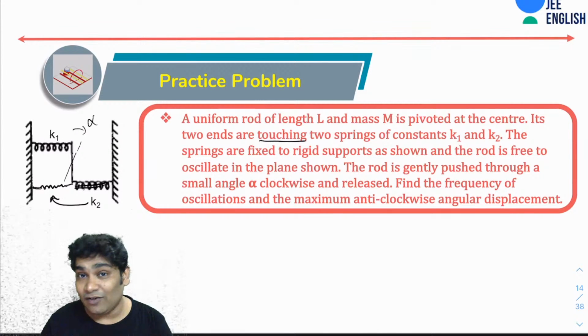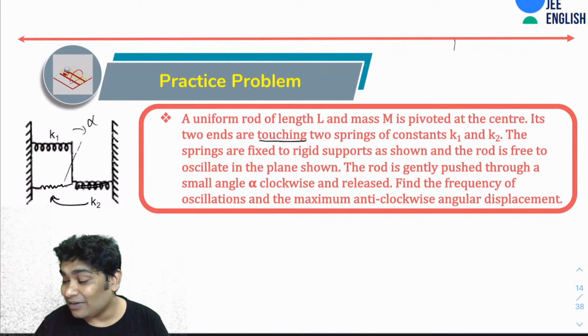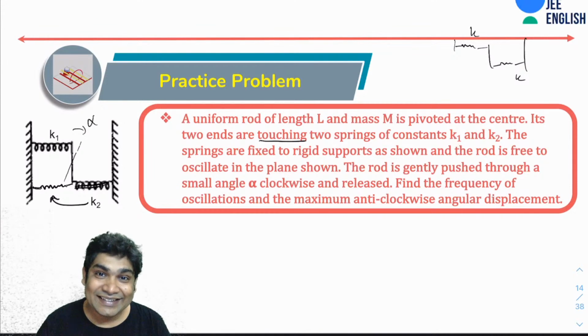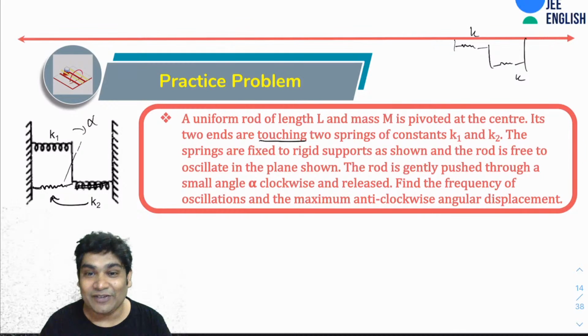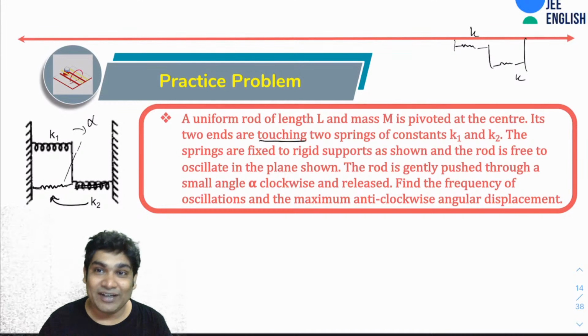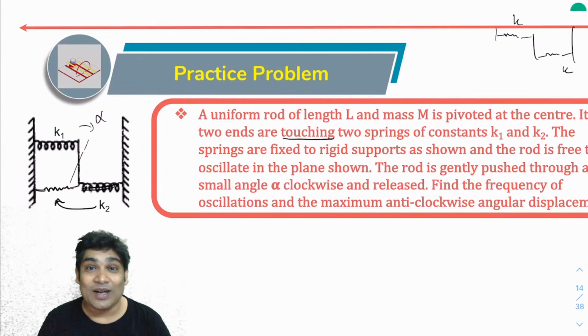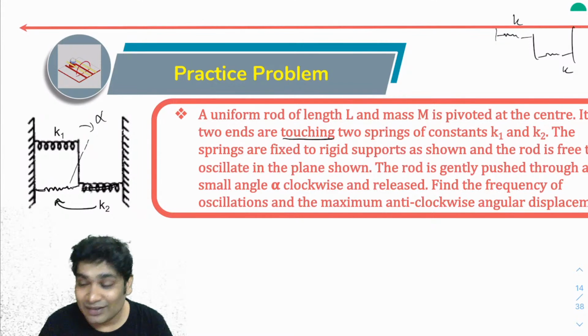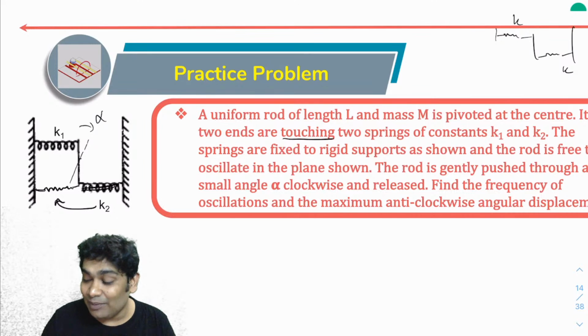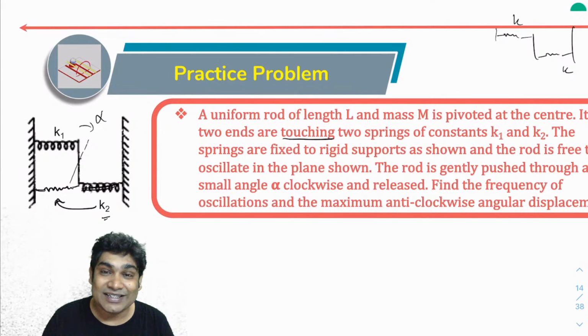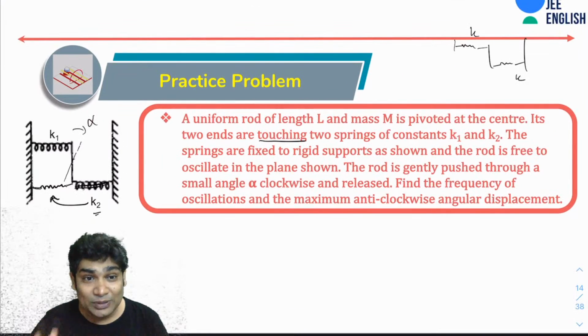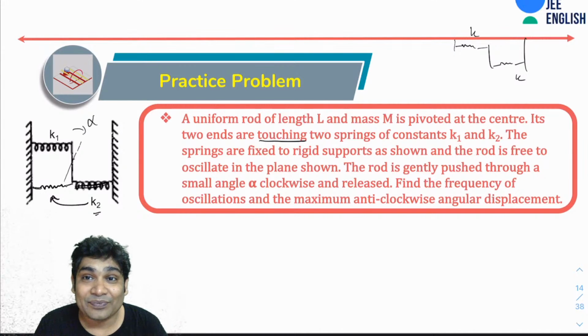And what problem advanced had was that the springs were attached to this rod, and both the springs had spring constants K. So yes, the figure is from there only. That is why the figure is wrong. I have modified the question slightly. So in my question, both the springs are on one side only. And the rod is fixed like this, and both of them have different spring constants. So I hope the situation is clear to all.